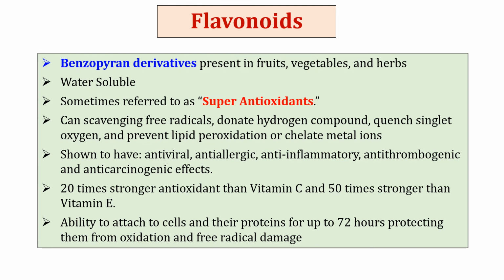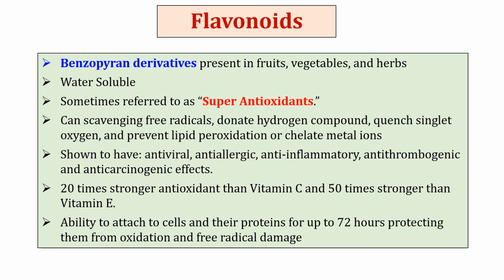Now flavonoids as antioxidant. What is flavonoid? Flavonoids comprise a large heterogeneous group of benzopyrene derivatives which are present in fruits, vegetables, and herbs. They are secondary plant metabolites, and more than 4,000 molecular species have been described. Flavonoids exert a positive health effect in cancer and neurodegenerative disorders owing to their free radical scavenging activities. Sometimes they are also referred to as super antioxidants.